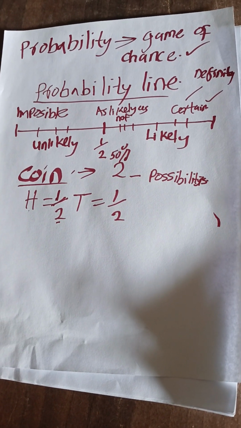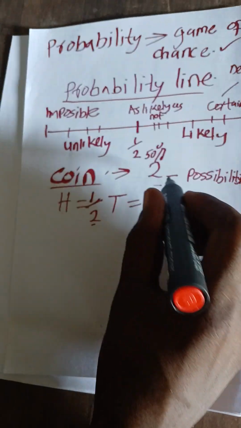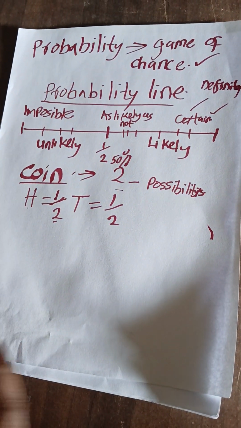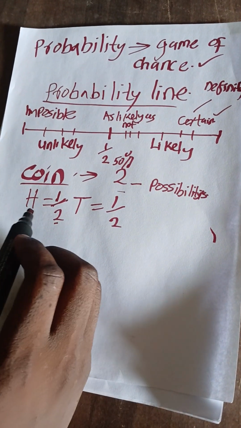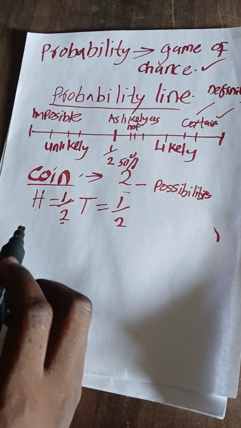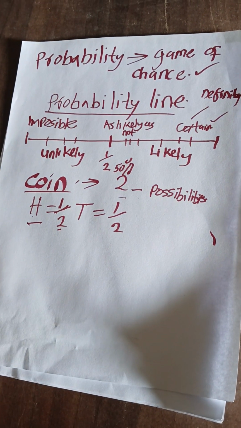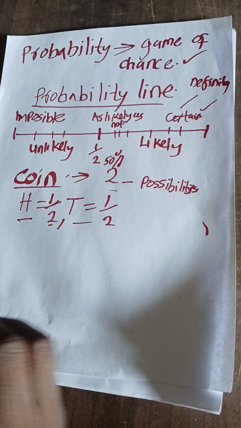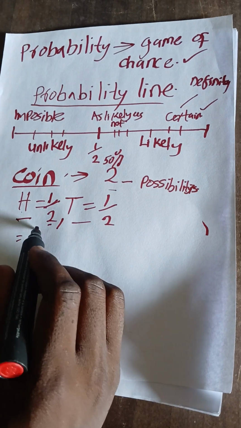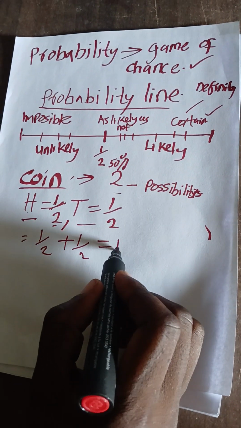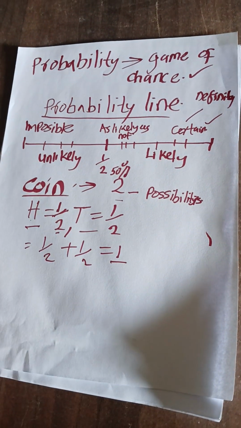First get the total number of possibilities, like I've used the coin. After you get the number of possibilities, it will be easier. The probability of getting the head is 1/2, and the probability of getting the tail is 1/2. The good thing is that if you add the 1/2 of the head and the 1/2 of the tail, you get 1 at the end of the day.